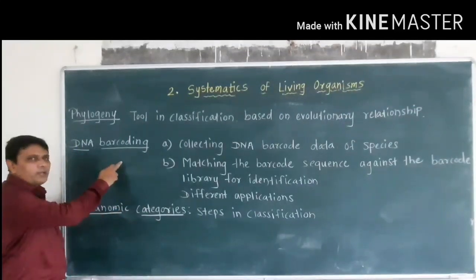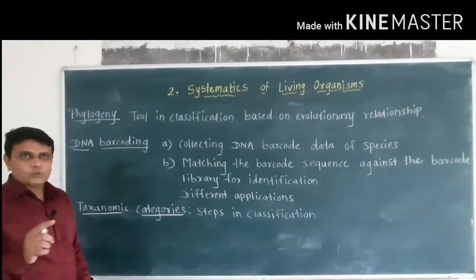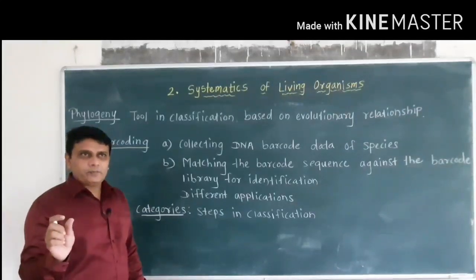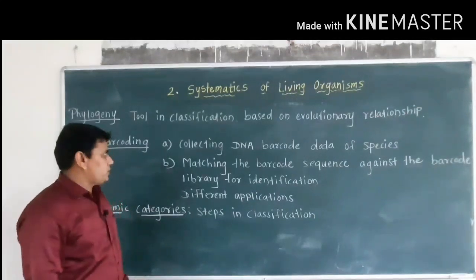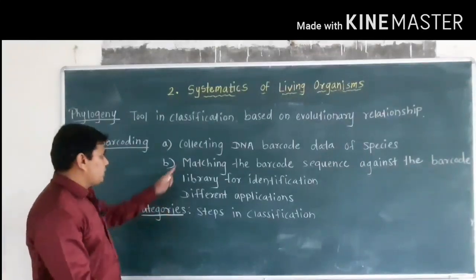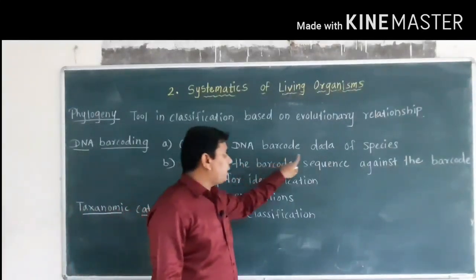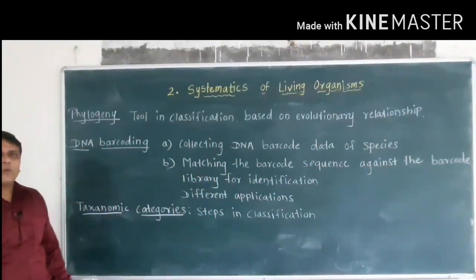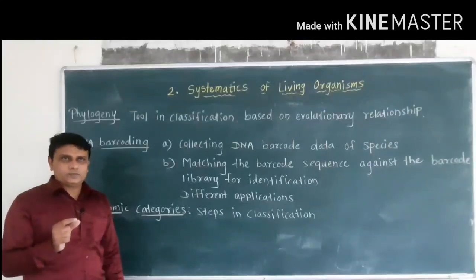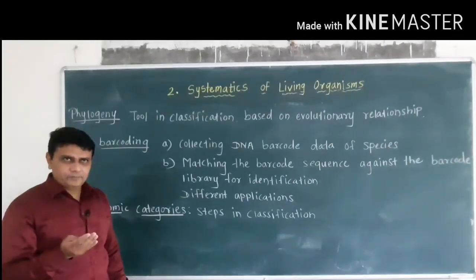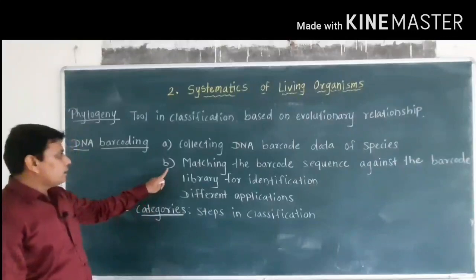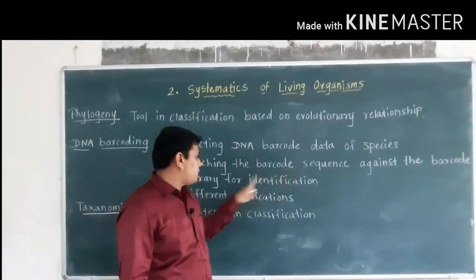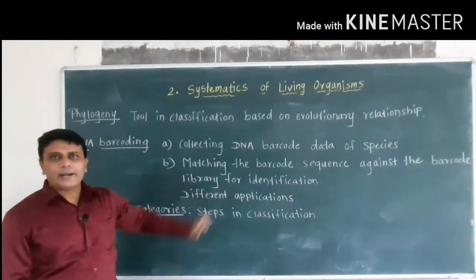Then DNA barcoding is one of the methods used to identify and properly classify a newly discovered species. It has 2 main steps. The first one is collecting DNA barcode data of the species. That means the DNA from the newly found species is separated, and then it is matched. That is, the next step is matching the barcode sequence against the barcode library for identification.